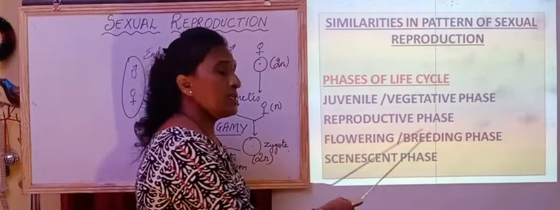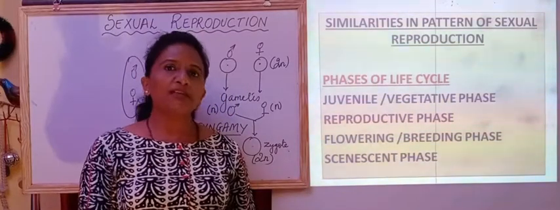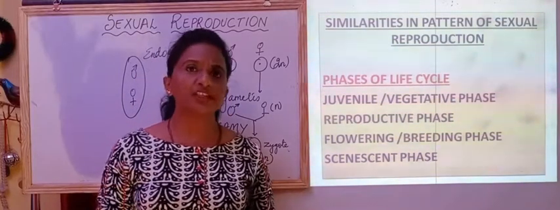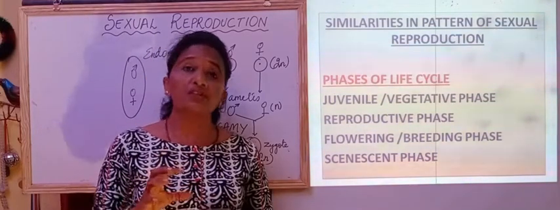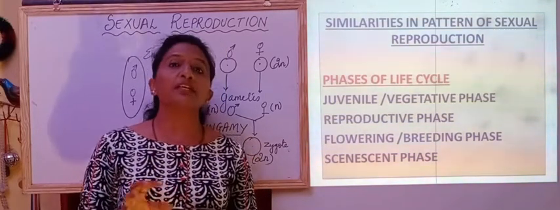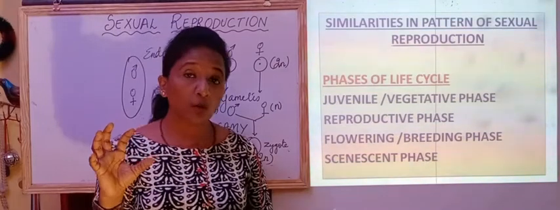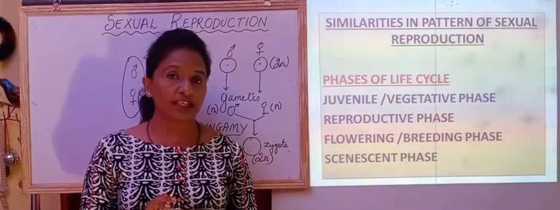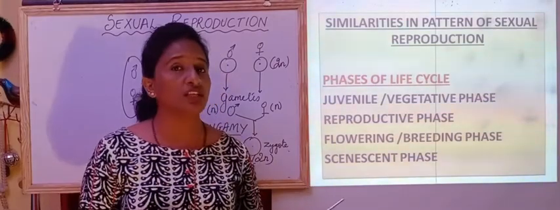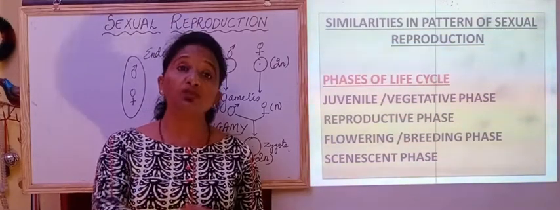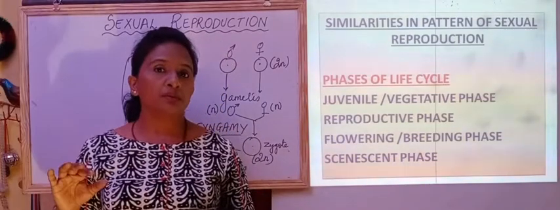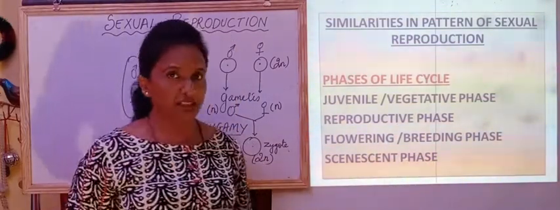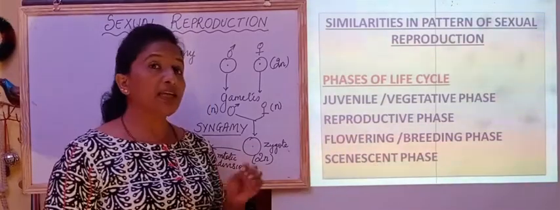Now in this phase, in the animal, some morphological characteristics will change, and there will also be changes internally. For example, in humans there will be changes in the ovaries. There will be some hormonal changes, and also some changes in the reproductive tract will be seen during the breeding phase. So this is regarding the animals.